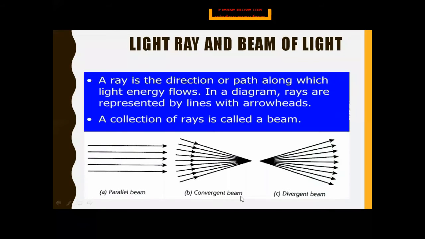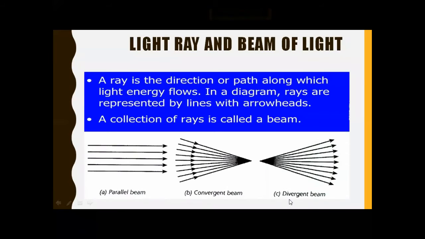And the convergent beam. What is a beam? A collection of rays is known as a beam. As you can see, we have many arrows on straight lines, and they all meet at one point. So that is how we represent a convergent beam.